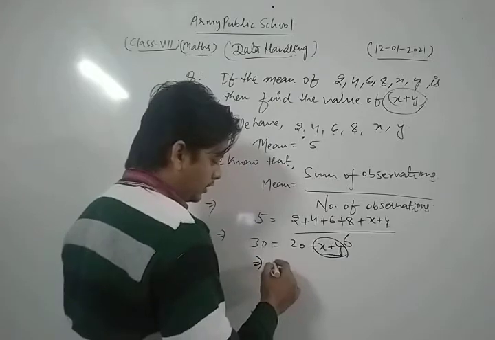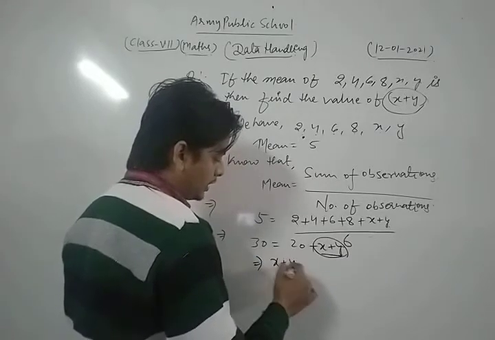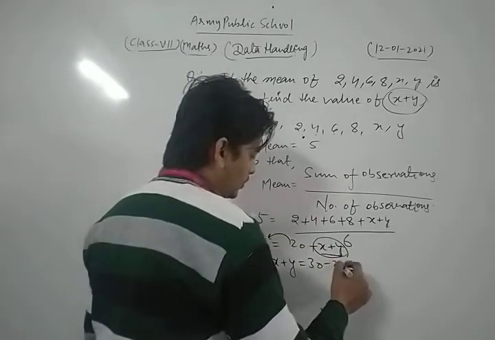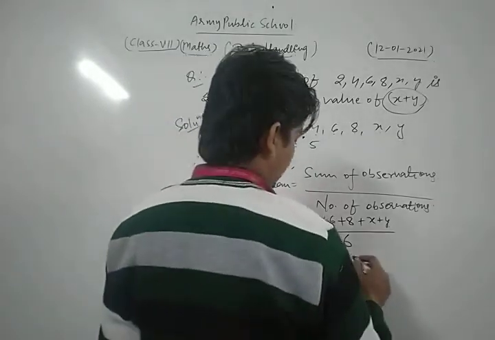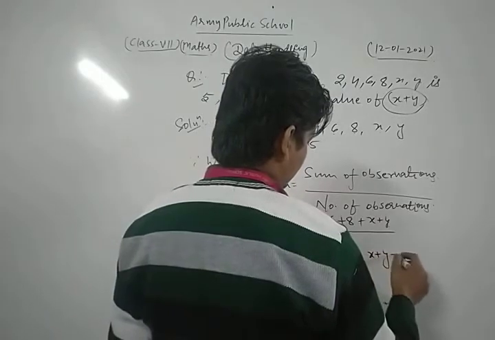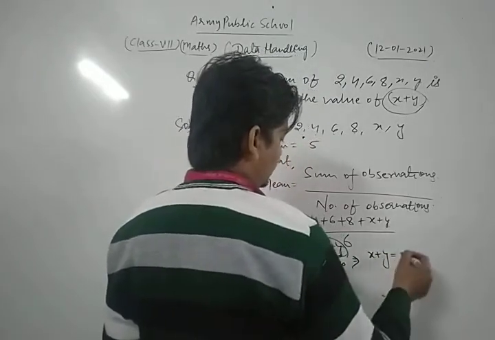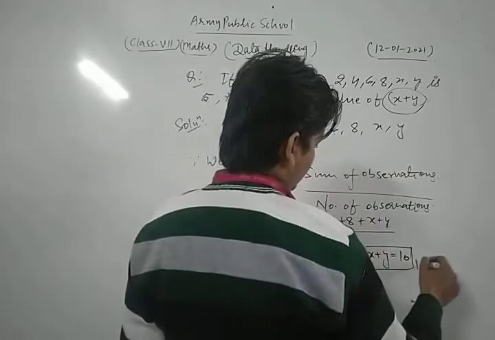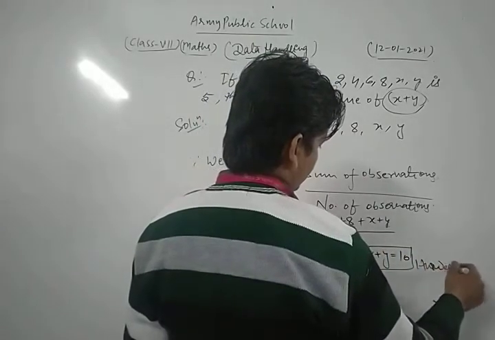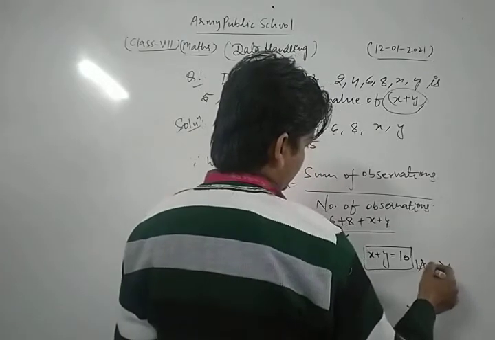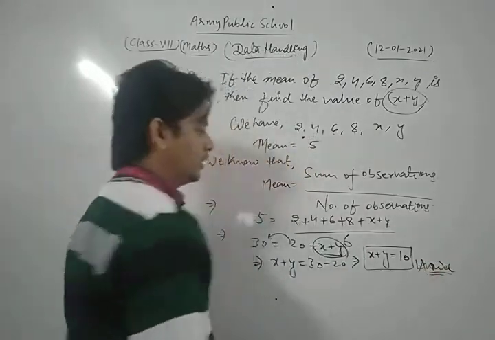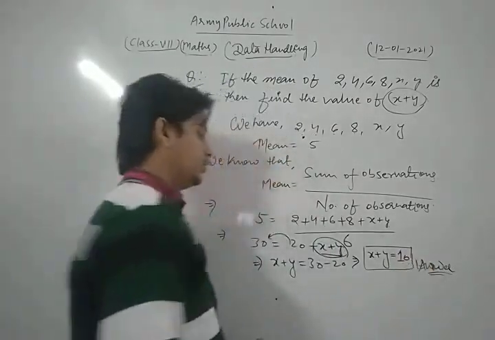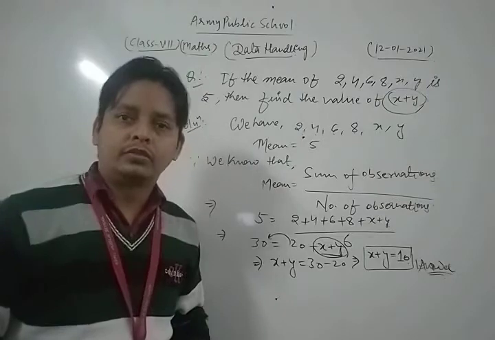So, dear friends, in this way we write x plus y as 30 minus 20, transferring 20 to the other side. Thus we get x plus y is 10. This is our required solution of the given question.